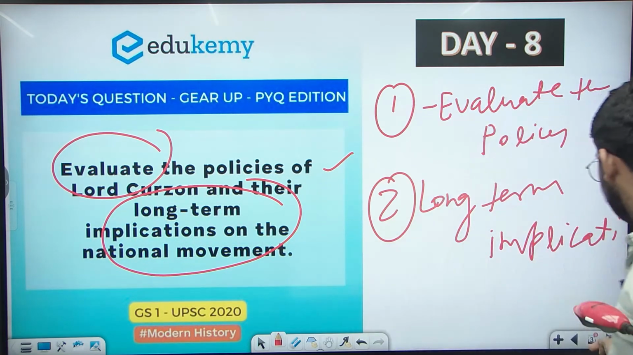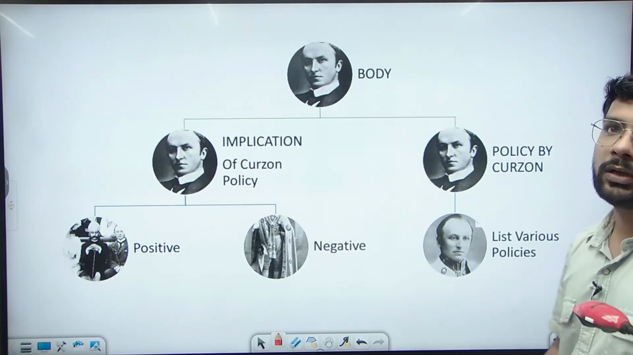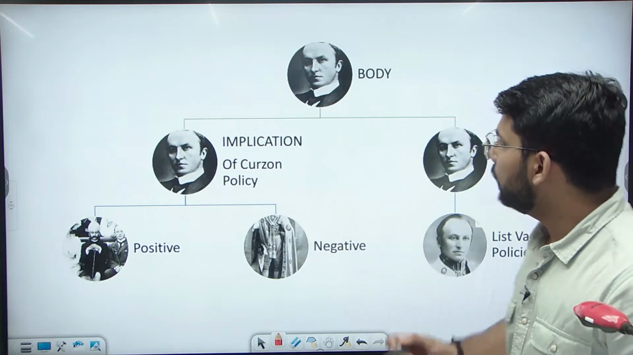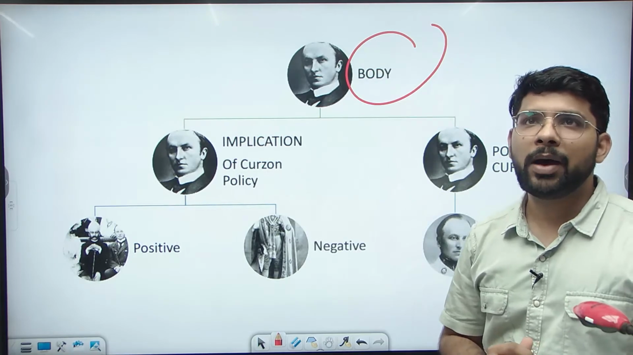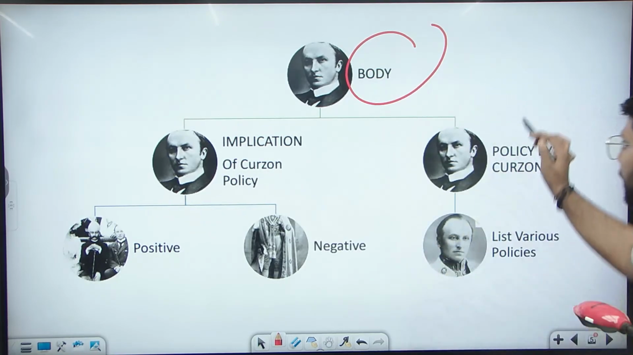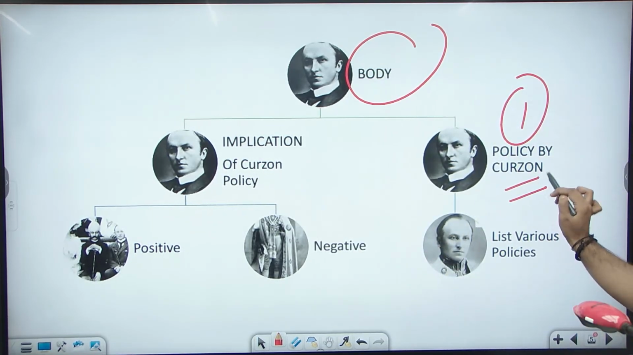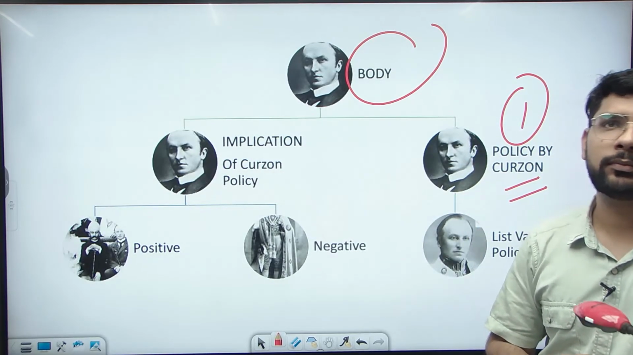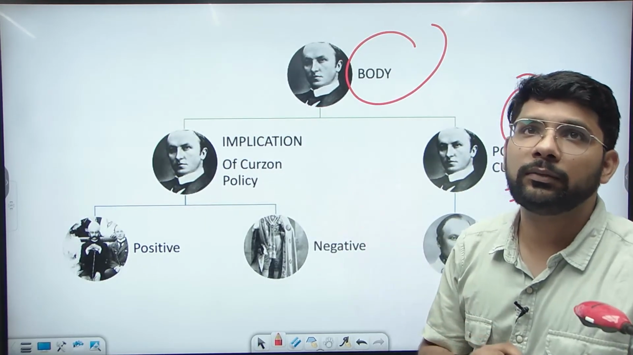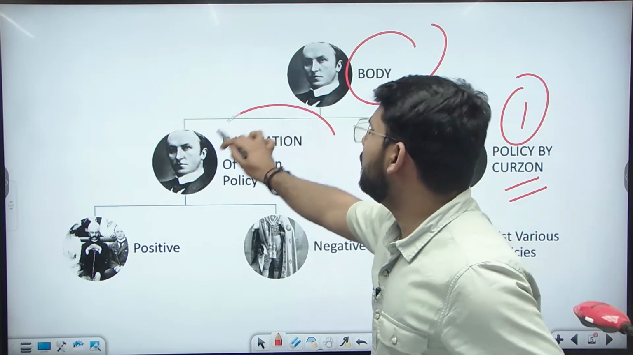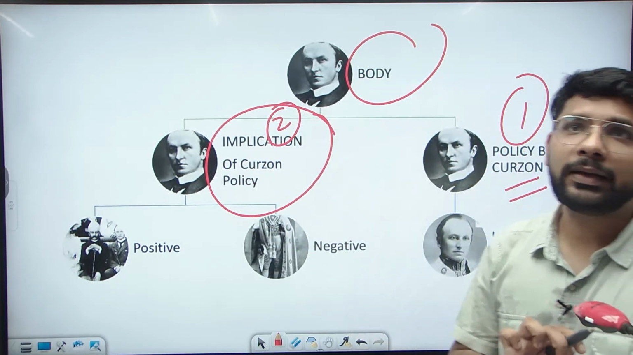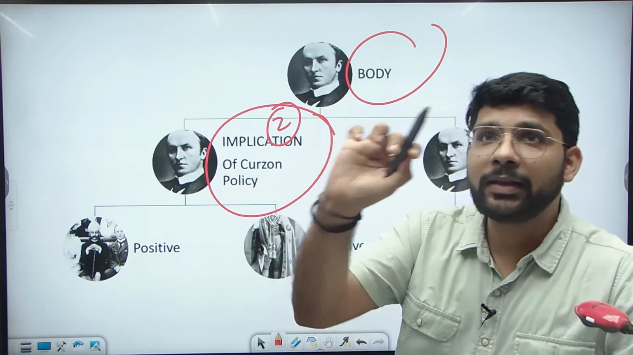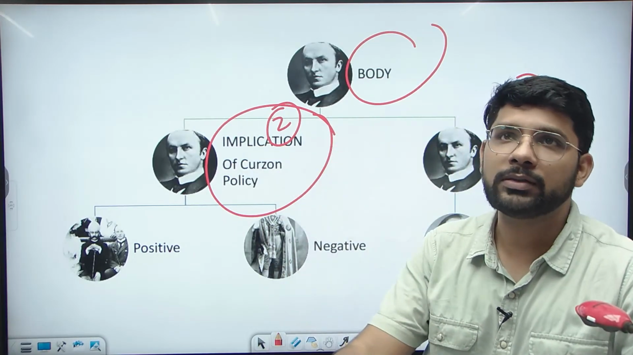If I clearly divide the body part of the question, you can see here, we can divide the demand into two parts. One part is the policy of Lord Curzon, which is the first part of the question. The second part is demanding the implication. What was the final implication in the long term of Lord Curzon's policy?